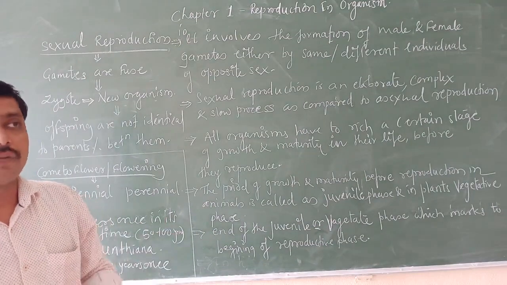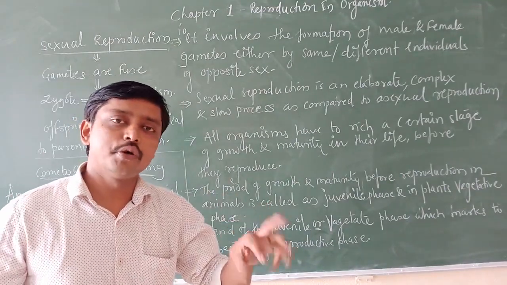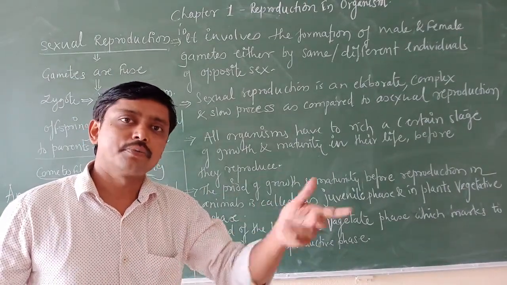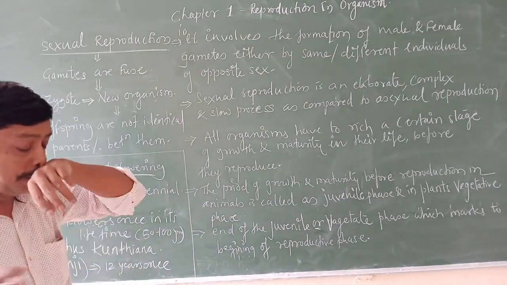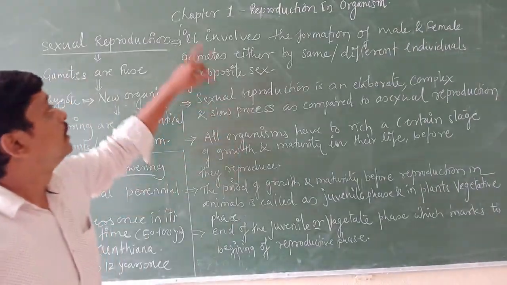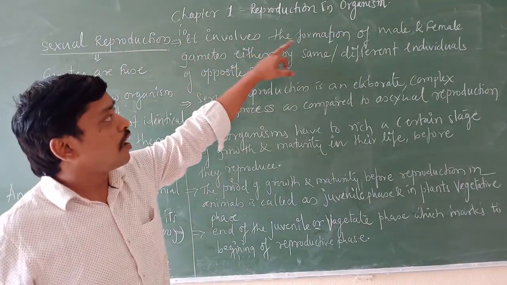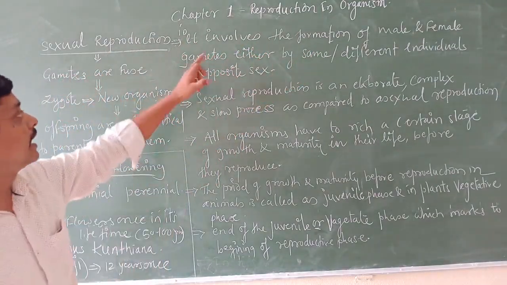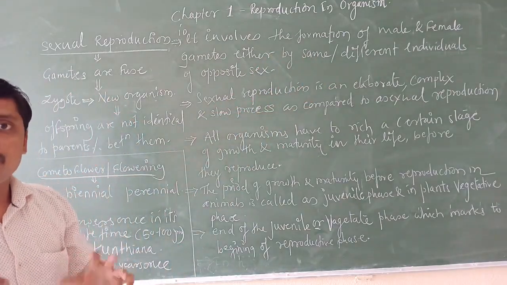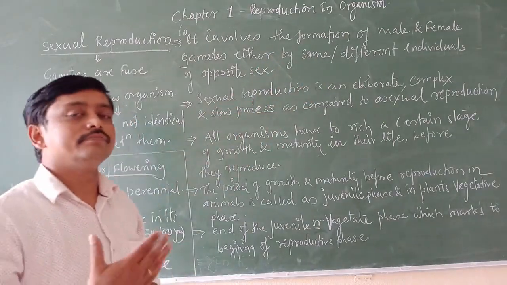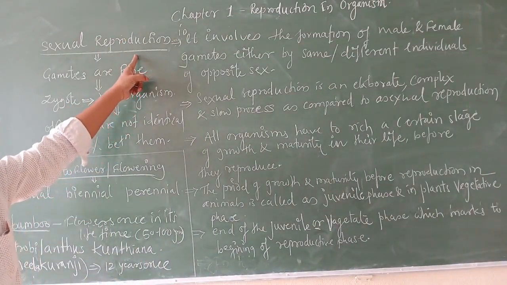Understood? For example, in a unisexual and a bisexual flower: in a bisexual flower, both gametes are produced by the same flower, while in unisexual flowers they are produced by different flowers. Like that, sexual reproduction involves the formation of male and female gametes either by the same or different individuals of opposite sex. Opposite sex means male and female. That is what we call sexual reproduction.